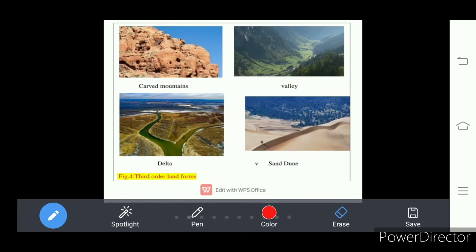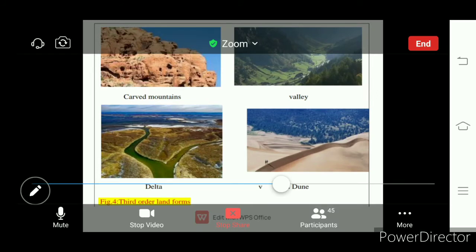And third order of landforms are carved mountains, valleys, deltas, sand dunes, and etc. They are formed due to the blowing wind and flowing water. Okay, so these are the three types of landforms we have seen here.